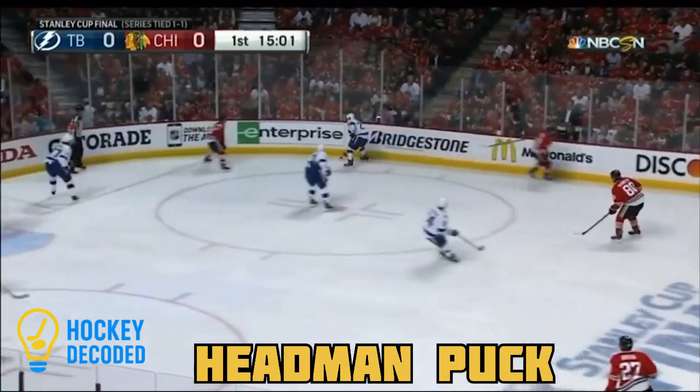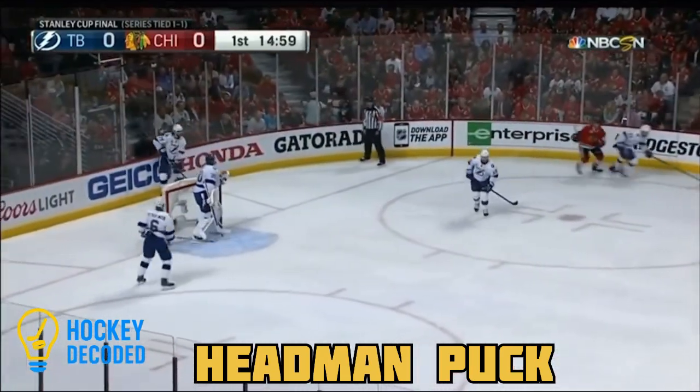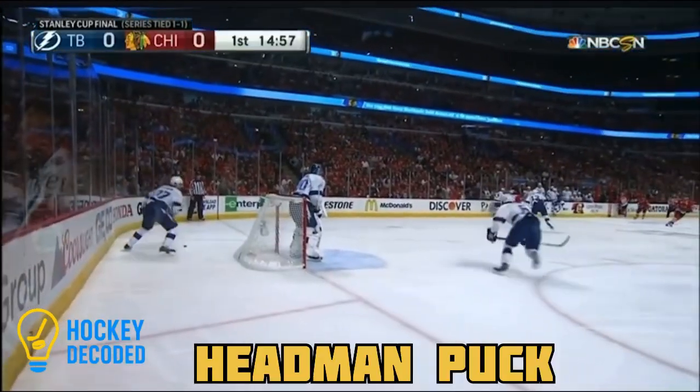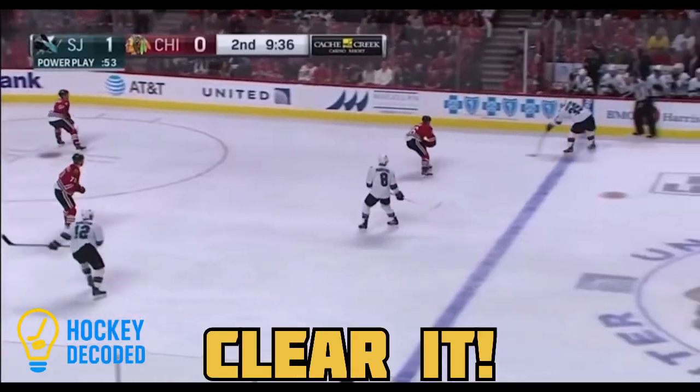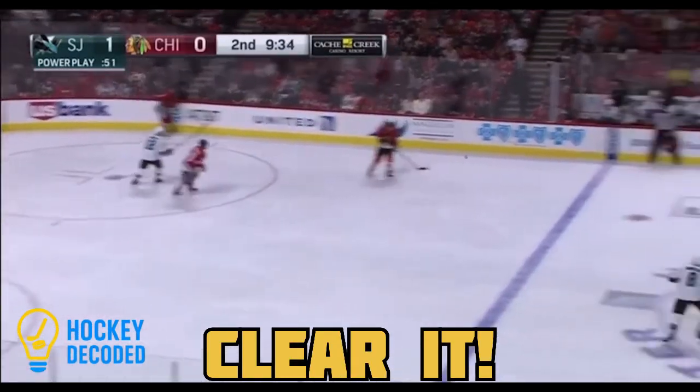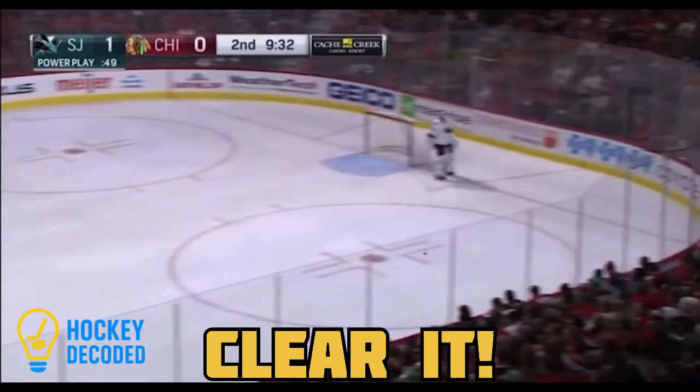Headman the puck means move the puck up the ice to a teammate who's open and in position. This headman is actually called a stretch pass. Clear it means shoot the puck out of your defensive zone, usually on the penalty kill.